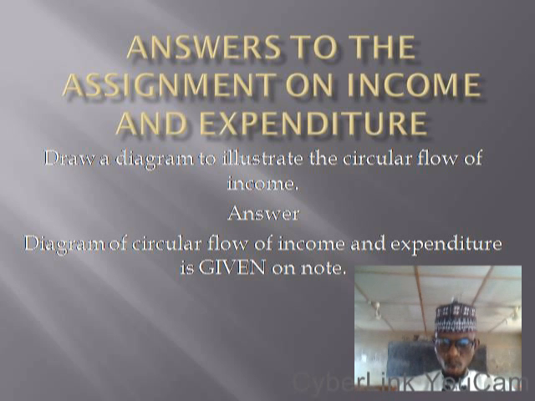When they buy from the business sector, they provide money for the business sector to be able to produce other goods and services. And when they produce other goods and services, they will also have the ability to pay salaries and wages to the household sector. The household sector will go again to buy when they have the salary, and that is how it flows. We call it the circular flow of income and expenditure.